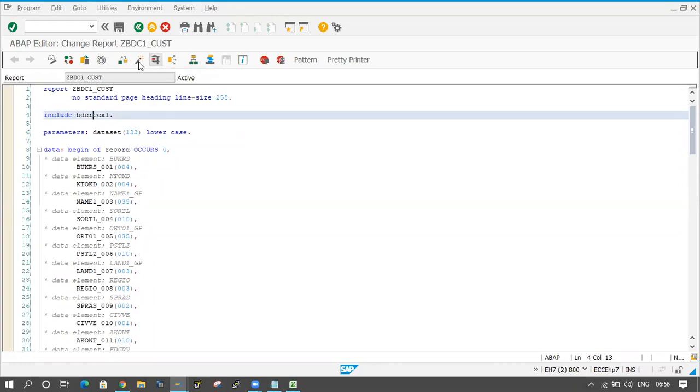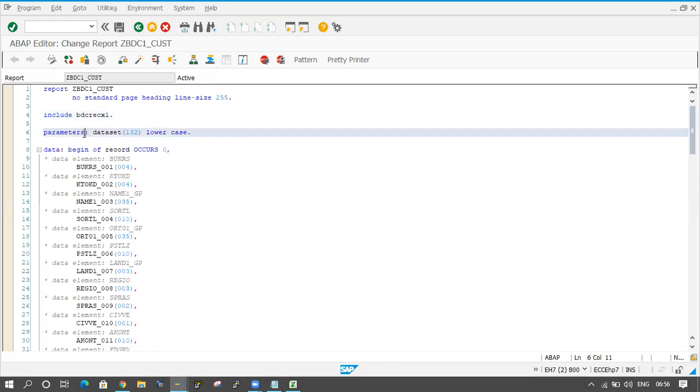I will keep it in comment later. So if I execute the program, the parameter comes in the input screen. At that time I will click on the F4 button, because I want to pick the location where the Excel sheet is located.